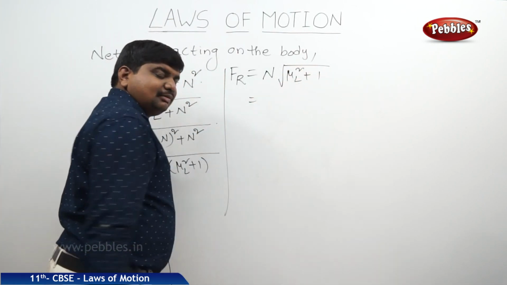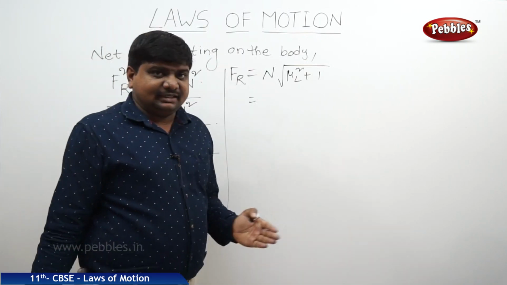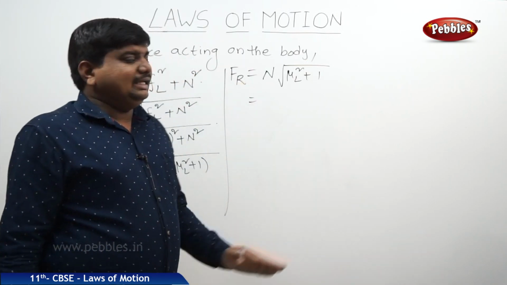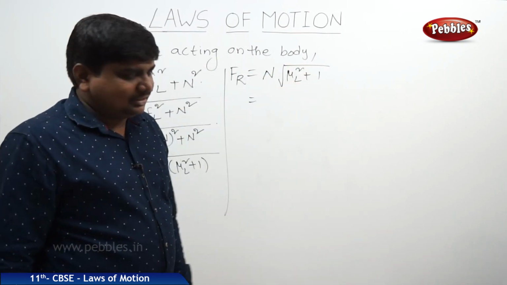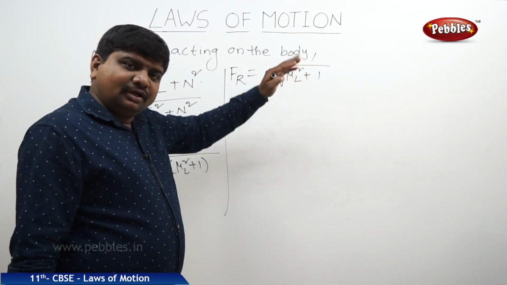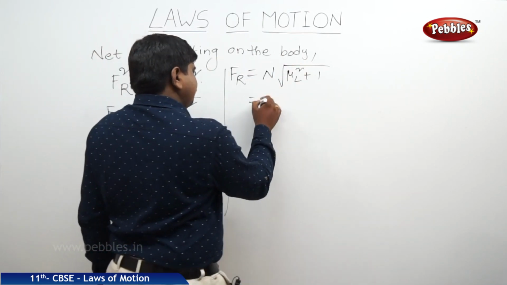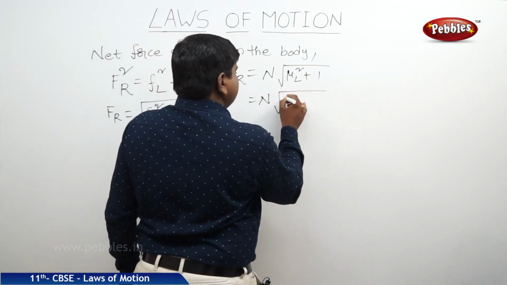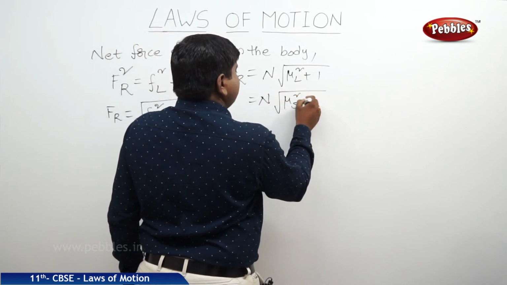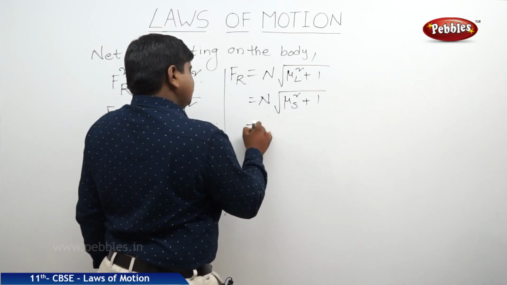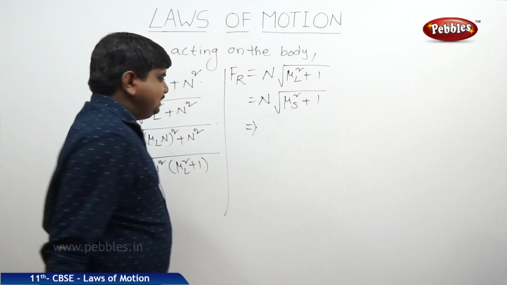Mu l is nothing but the coefficient of limiting friction. Limiting friction is nothing but the maximum static friction. So in case of mu l, we can write mu s also. Therefore N under root mu s square plus 1, where mu s is equal to tan phi.